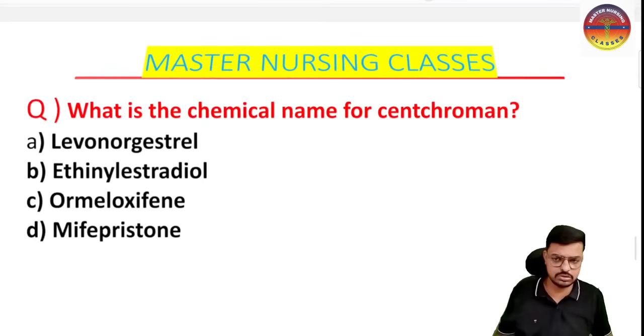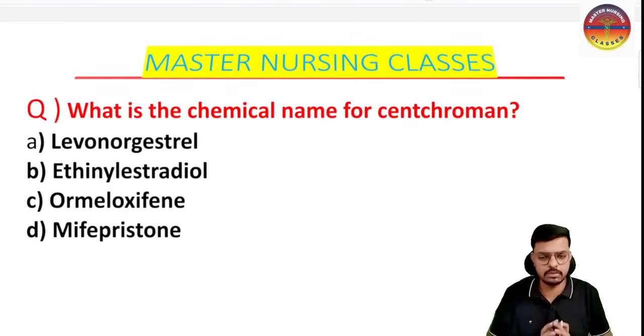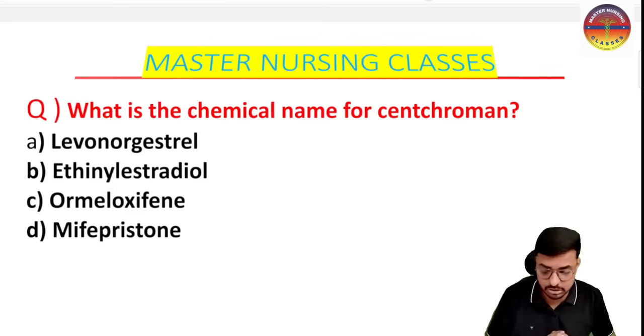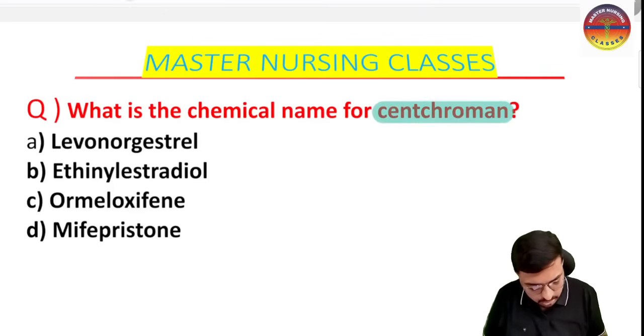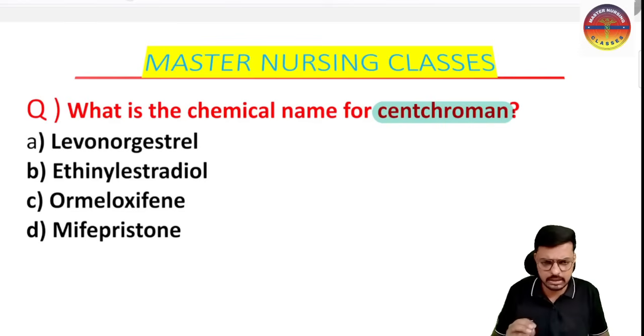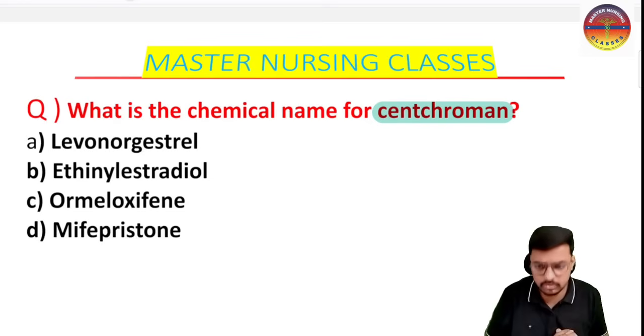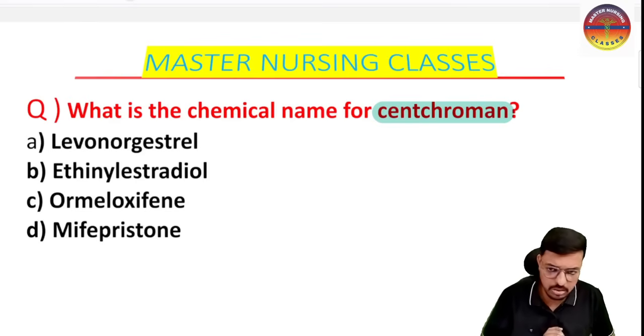And here comes the next question. Just now I asked the question: what is the chemical name which is present in the centchroman? What is the chemical ingredient or chemical name of the centchroman we have just discussed? I told you that's a very important word for you all. So I want your answer now. Option A levonorgestrel, option B ethinyl estradiol, option C ormeloxifene, option D mifepristone. So what is the correct answer?